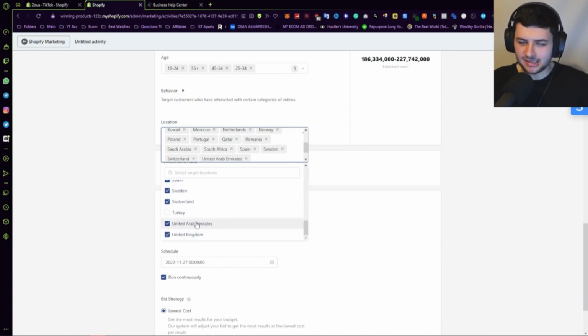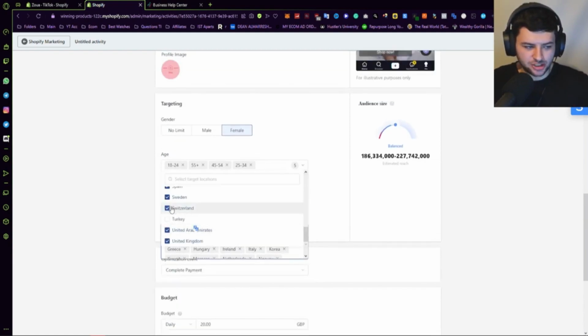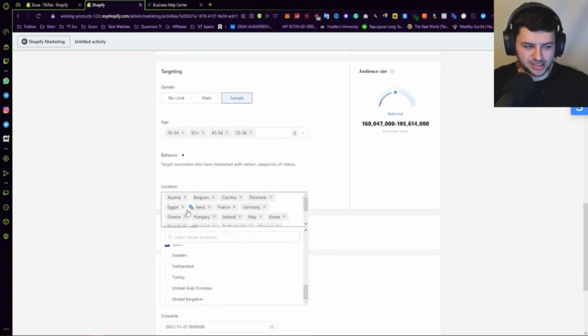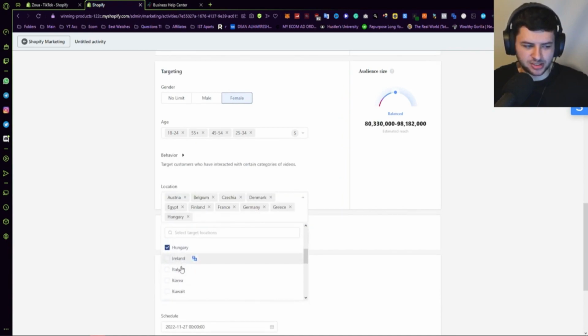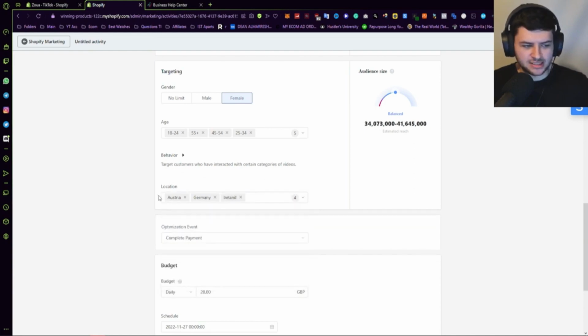So we have UAE, they speak really good English, but I'm not sure if I want to sell to every single country on the board. So you can go ahead and untick certain countries over here. I'm going to go ahead and I'm actually going to untick all of these countries here, and I'm going to manually select the countries which I want to actually fence my products to. You can select whichever countries you want to do. I'm going to manually select some countries which I want to sell to, mainly in Europe and around the United Kingdom.